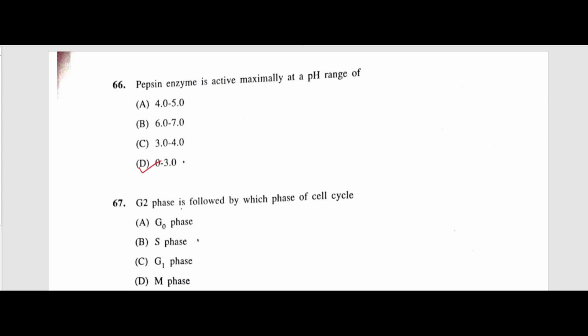Next question, G2 phase is followed by which phase of the cell cycle? The correct answer will be M, because first there is G1 phase, then that is followed by S phase, then here comes G2 phase, and that is followed by M phase. That may be a mitotic phase or a meiotic phase, right?